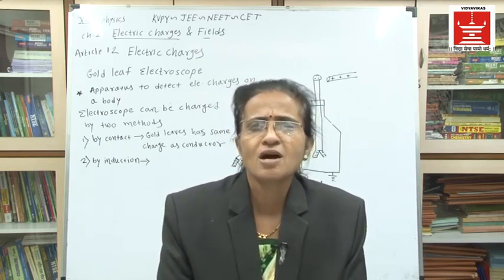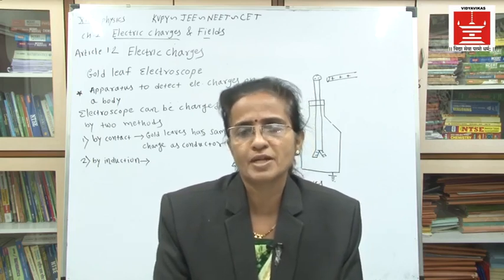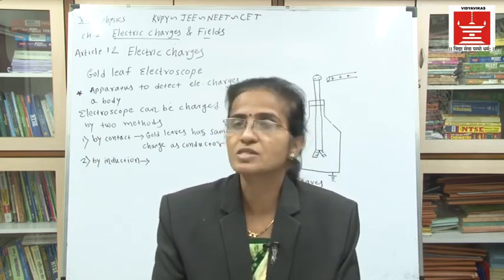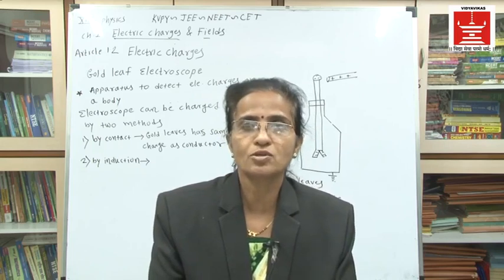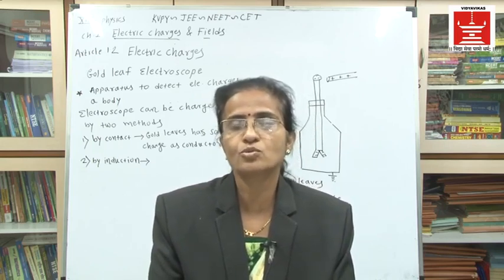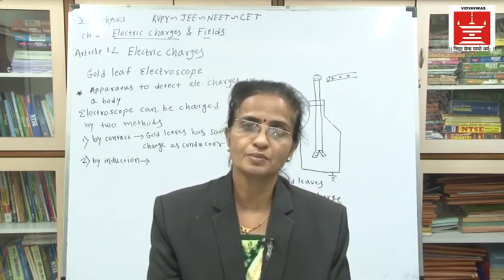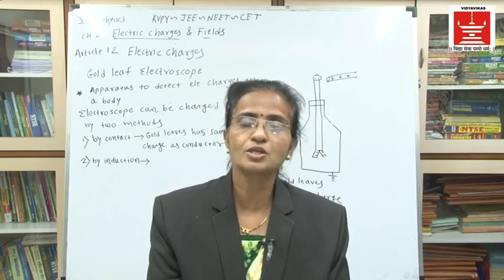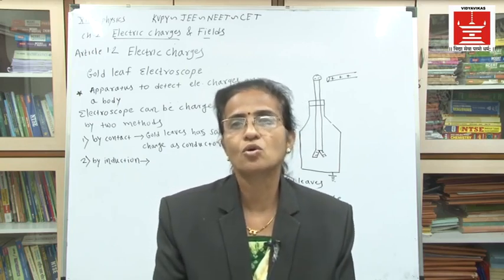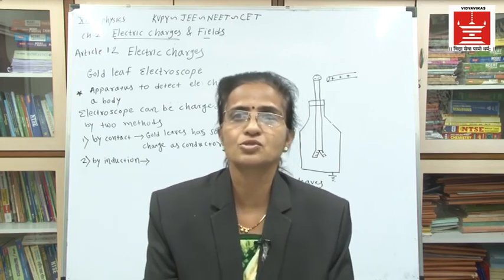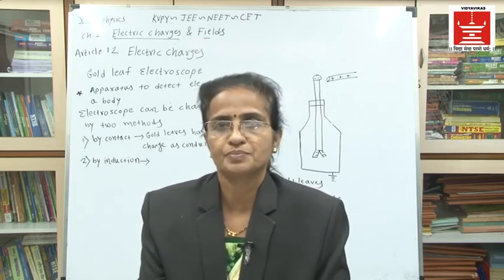And this is all about the gold leaf electroscope. We have to consider that the gold leaf electroscope is very important to detect the electric charges on a given body, that is, to detect what amount of electric charge is present on it, the gold leaf electroscope is used.